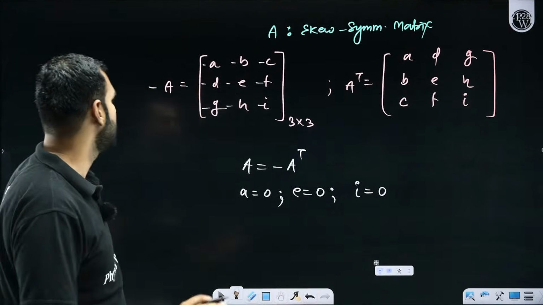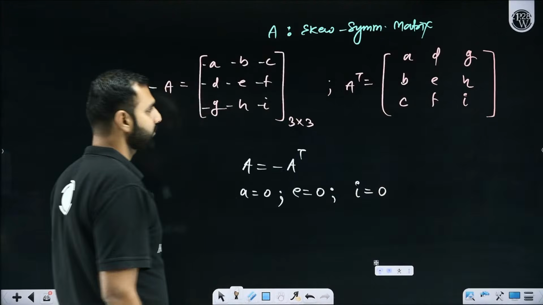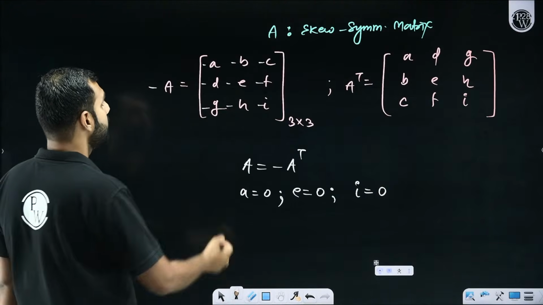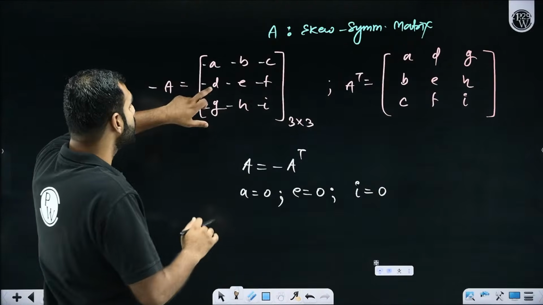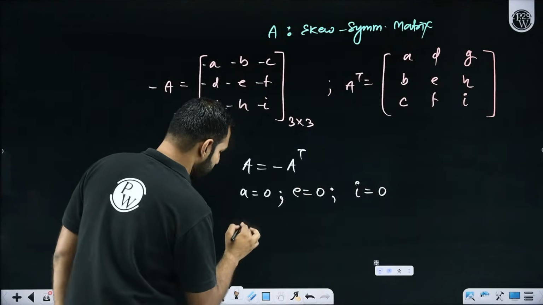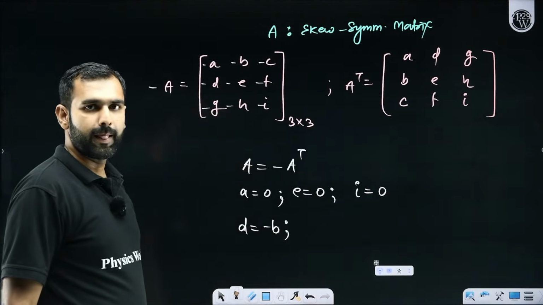Then, pay attention everyone. Minus B and D are same. Similarly, here also D and minus B are same. So second conclusion, D and minus B are related. I hope you're getting it.